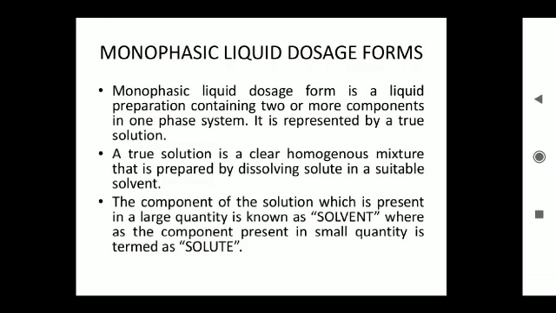Coming to monophasic liquid dosage forms, these are liquid preparations containing two or more components present in a one phase system. They are represented by true solutions. The larger component present in a solution is called the solvent. The small quantity present is called the solute. For preparation of a solution, the solute is dissolved in a particular solvent to produce a solution.